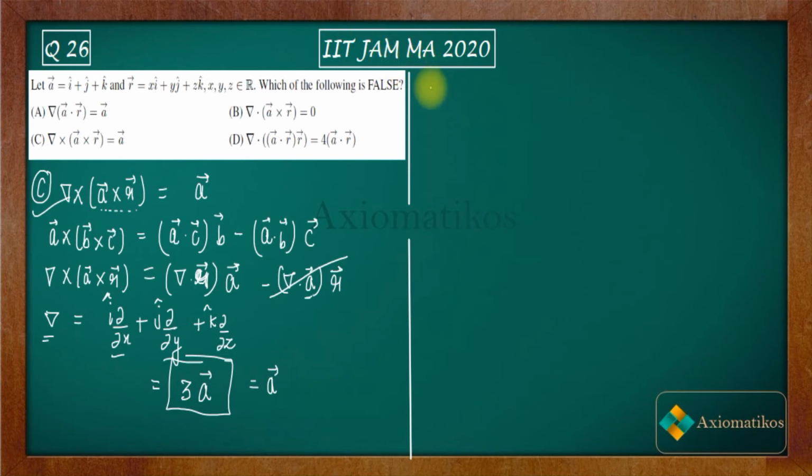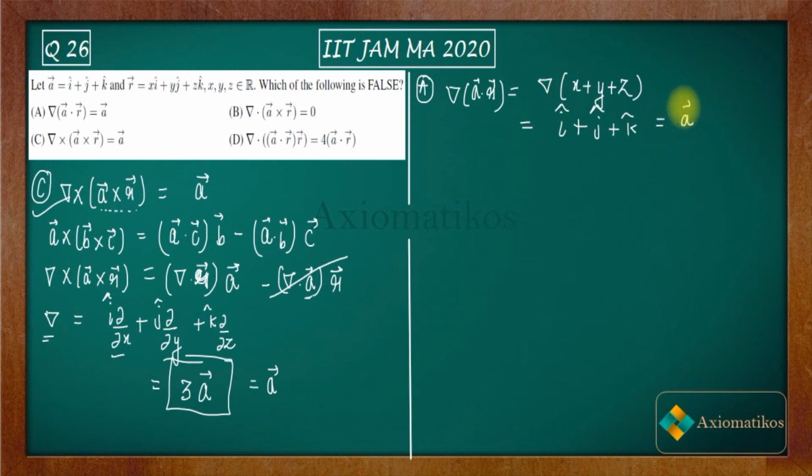So in the A option, it's given to you that you have to find out del of A vector dot R vector. So there is no way to do it. Just calculate this. What is A vector dot R vector? So A is this, R is this. So when you dot product, you will get x plus y plus z. All right. So after calculating the gradient, you will get i plus j plus k. Okay, that's easy. So proving A is correct is very easy. So it's A vector again.